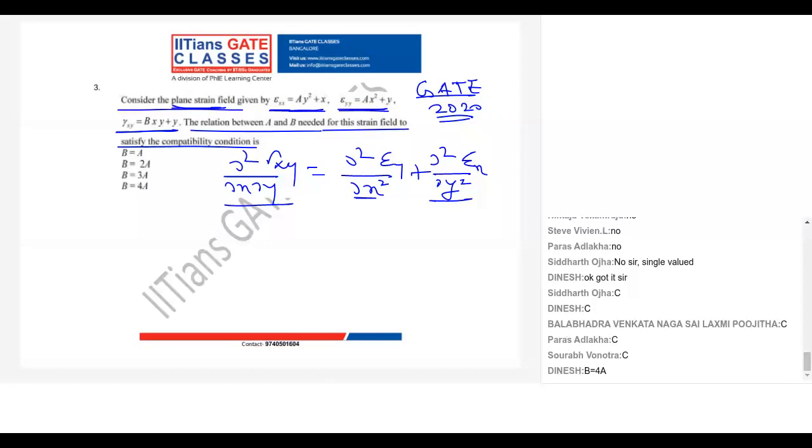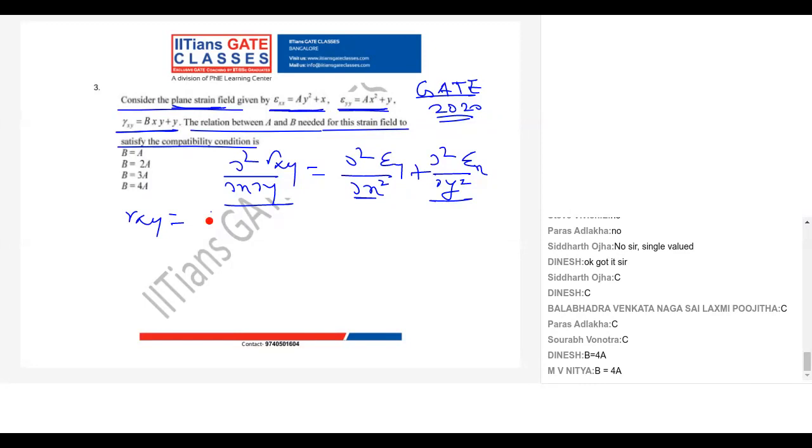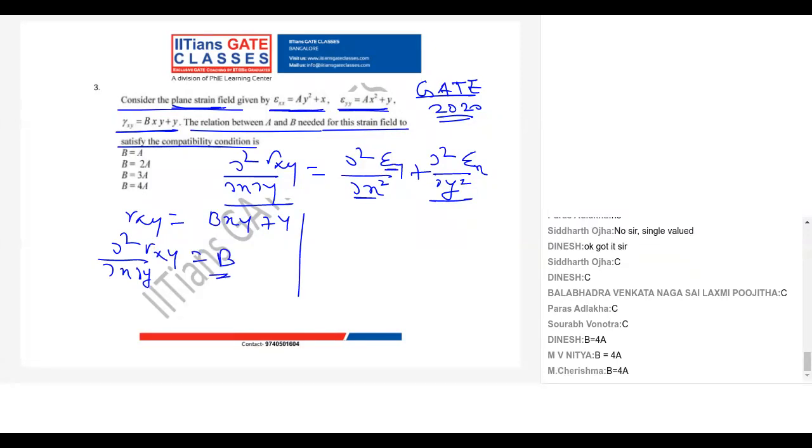So first, what is your gamma xy? It is bxy plus y. So dou square by dou x dou y gamma xy will be b. What is your epsilon y?